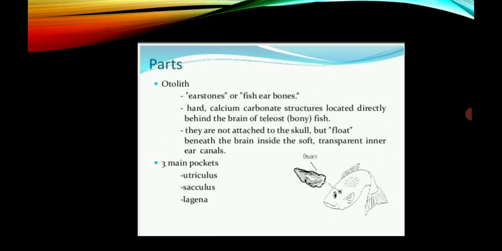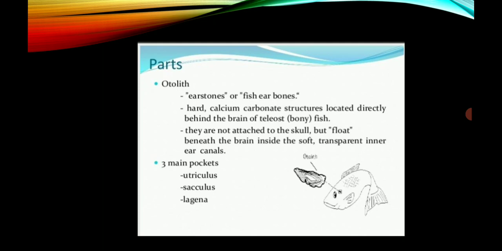Now, the parts of the Weberian ossicles. First is the otolith, the ear stones or fish ear bones, which are hard calcium carbonate structures located directly behind the brain of teleosts, that is bony fish. They are not attached to the skull but float beneath the brain inside the soft transparent inner ear canals.